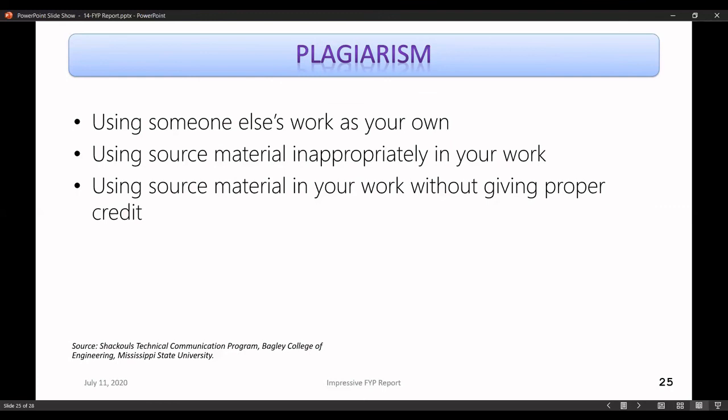And sometimes you're using some material without providing enough credit to the actual authors, right? These form plagiarism.